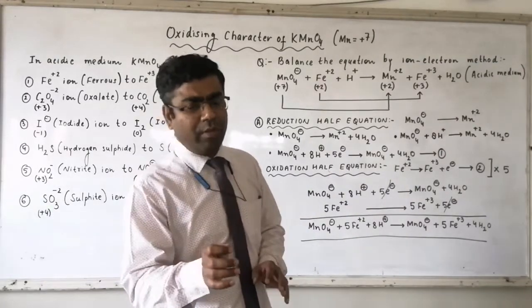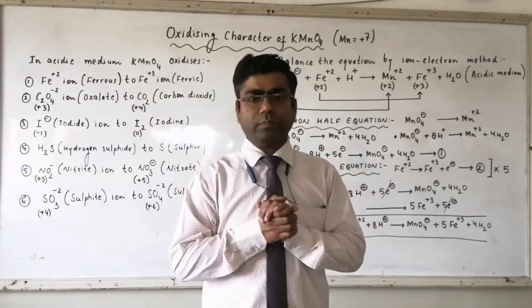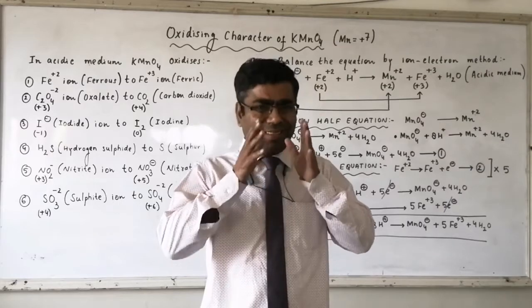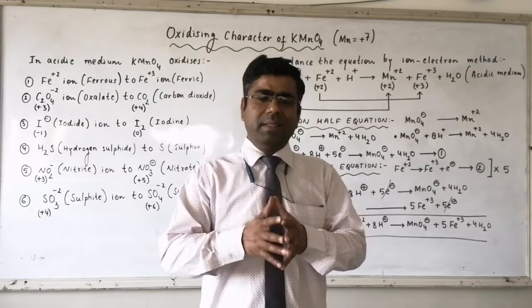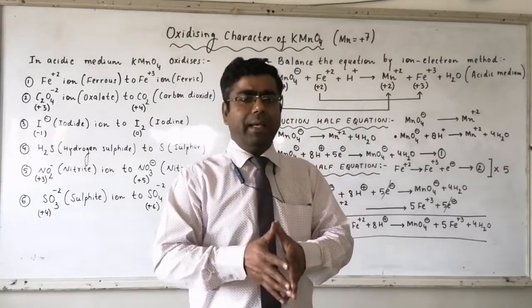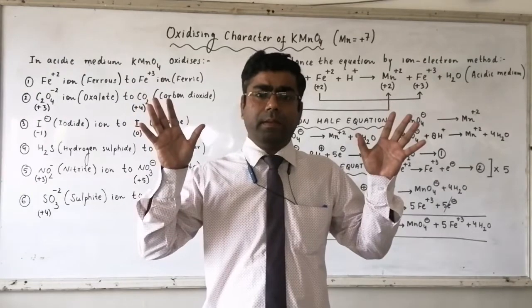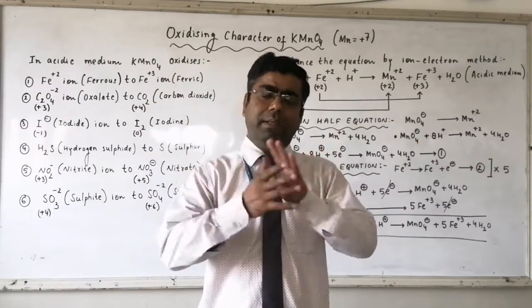This redox reaction will be balanced by the ion electron method. And there we have to follow certain steps. By using these steps, we will balance this redox reaction which is provided in ionic form.